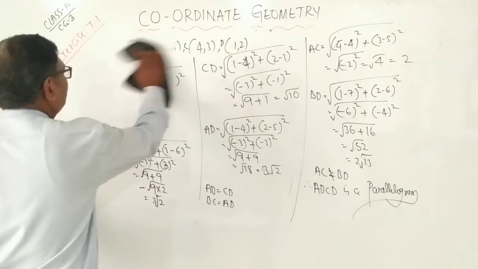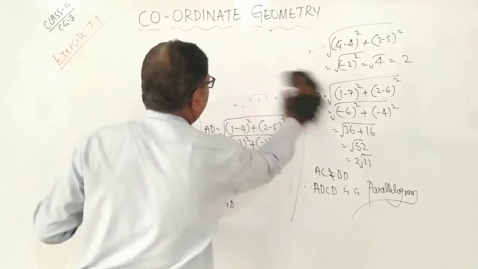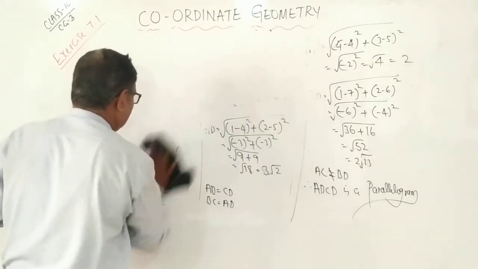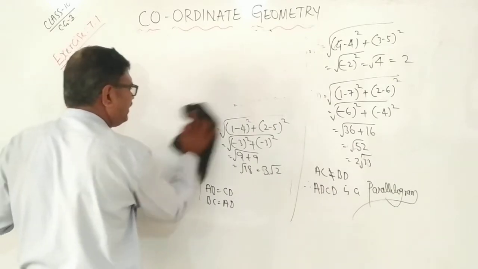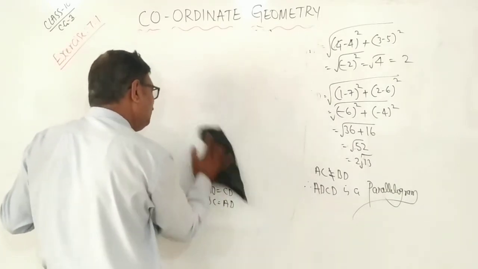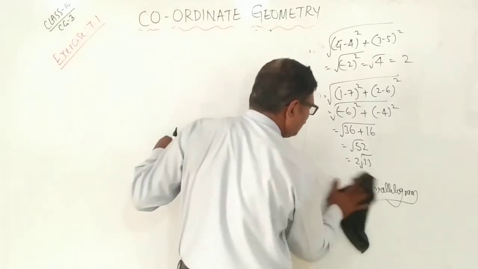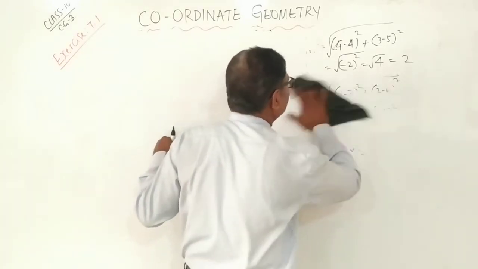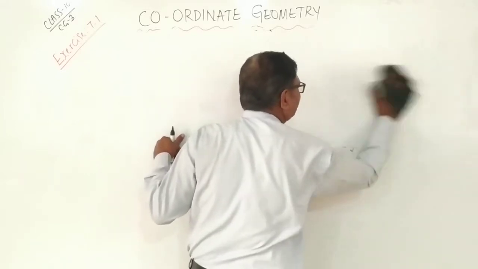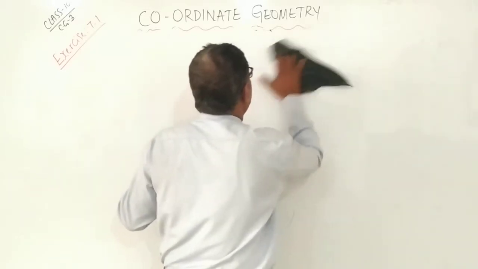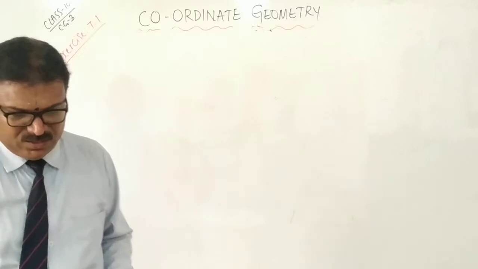Please practice 3 to 4 times. If you practice more, what happens? Automatically, you will know the answer by heart also. Because 4 5s are 20, 4 5s are 21. If you repeat it 10 times, even at night, dreaming, 4 5s are 20 only you will take. Okay? So like that you should practice.